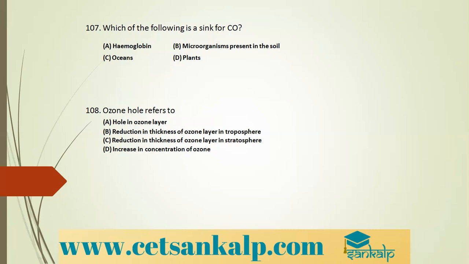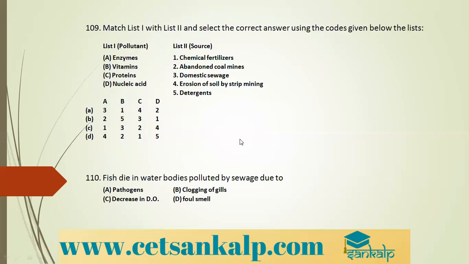But where is the ozone layer present? Is it present in the troposphere or the stratosphere? We know that 0 to 10 kilometers above sea level is the troposphere, 10 to 50 is the stratosphere, and the ozone layer is present in the stratosphere. Around 30 kilometers there is the ozone layer, correct? So the ozone hole refers to what? It refers to option C, reduction in the thickness of the ozone layer in the stratosphere.